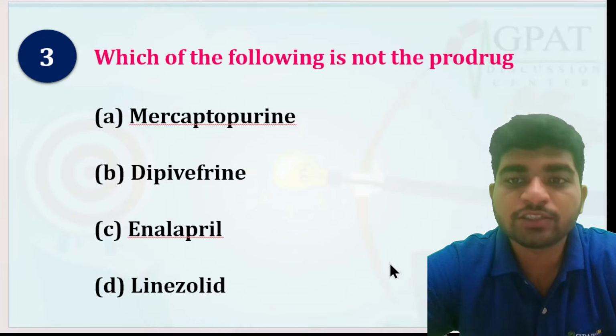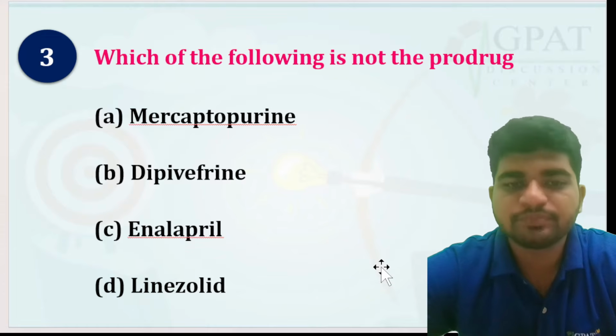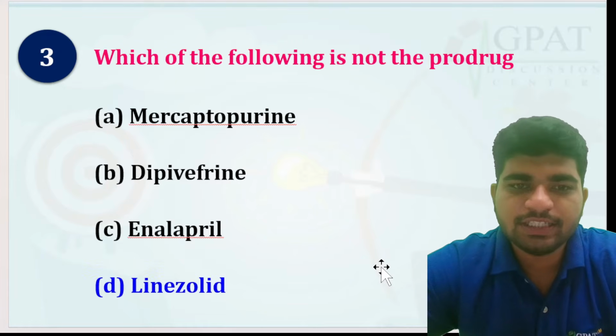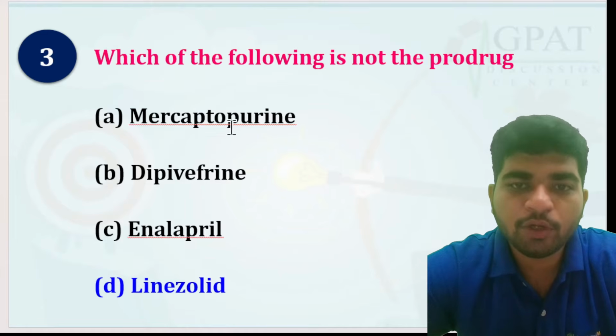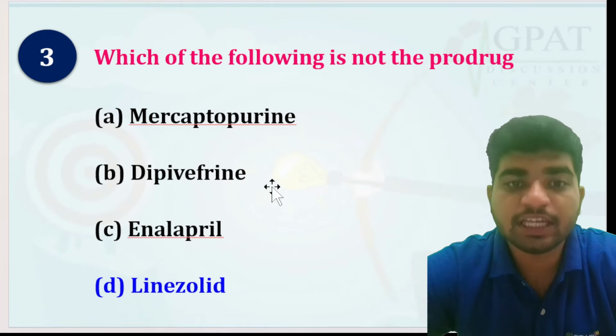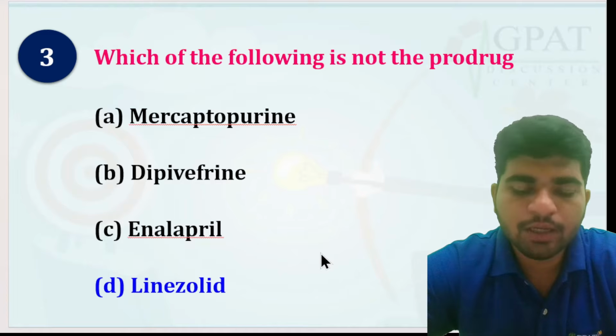Next question: which of the following is not a prodrug? Mercaptopurine, dipivefrine, enalapril, or linezolid? You have 5 seconds to answer. Okay, let's see the answer. The answer is linezolid, because linezolid is not a prodrug; it is an active drug. Mercaptopurine has an active metabolite. Dipivefrine, yes, epinephrine. Enalapril, yes, enalaprilat. Enalaprilat is the active metabolite of enalapril.